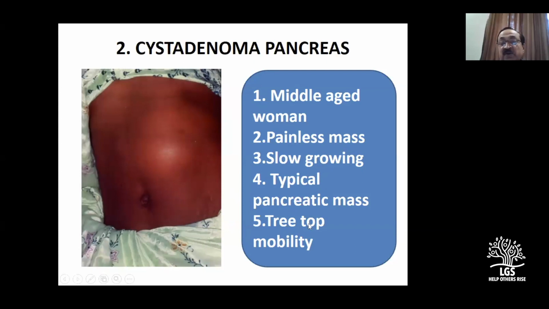And I mentioned to you, tree-top mobility means you will be able to hold this mass here and move it a little bit, which is not at all a feature in a patient who has a pseudocyst of the pancreas. If you hold this, you will be able to move it a little bit, and you may be able to feel a nice thick wall of this.